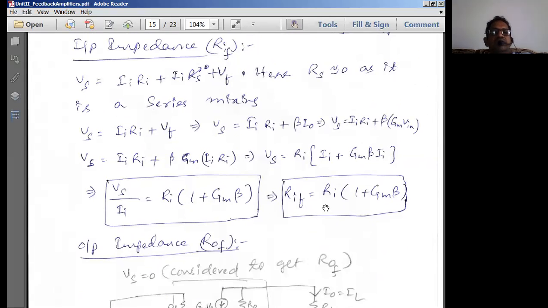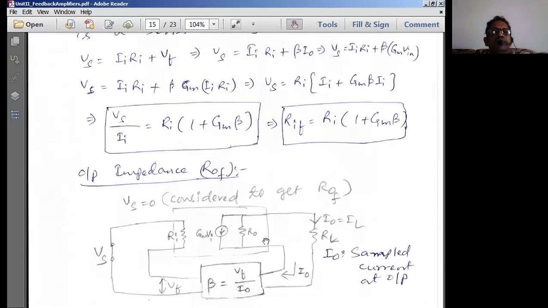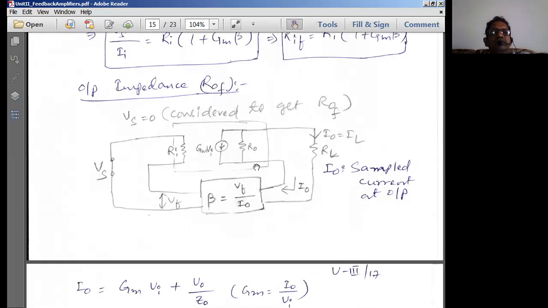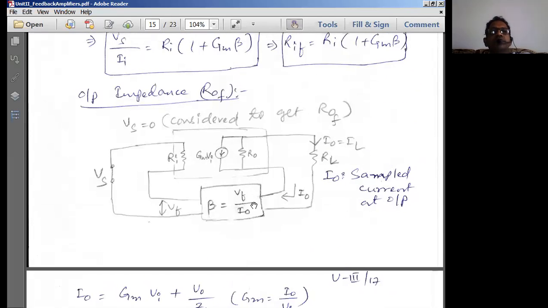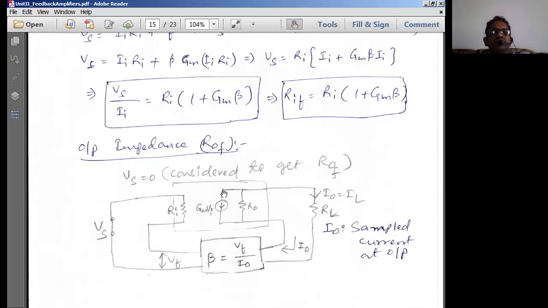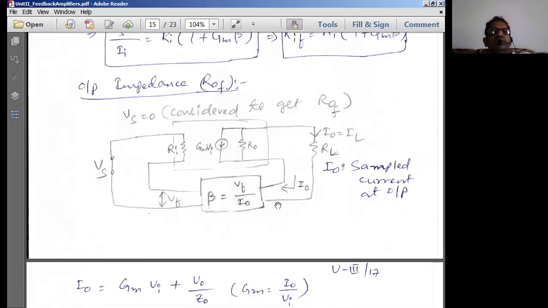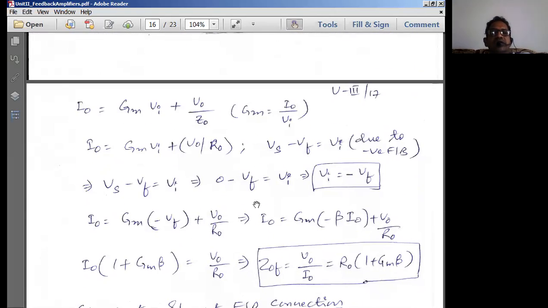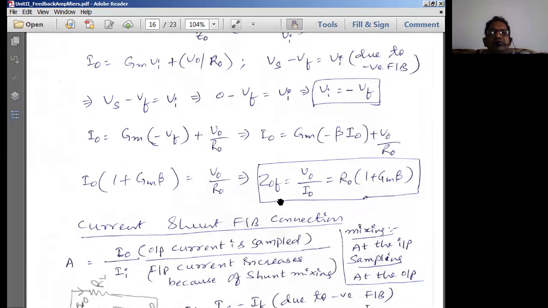Input impedance is going to increase. RIF is equal to RI into 1 plus Gm into beta. Input resistance is increased because it is series mixing. Output resistance is also going to increase because current is getting sampled, so the output resistance also increases by 1 plus Gm into beta.